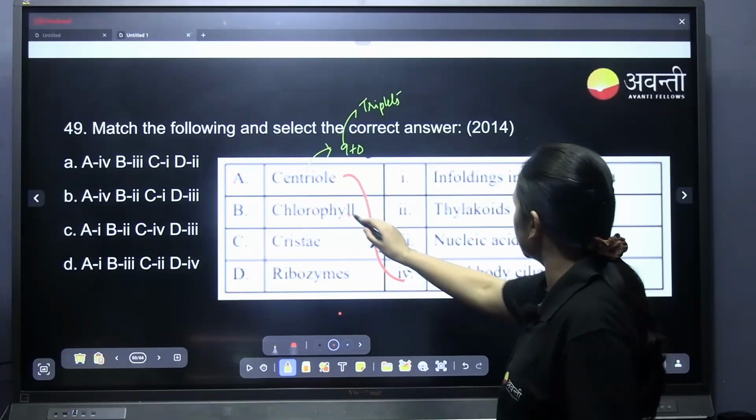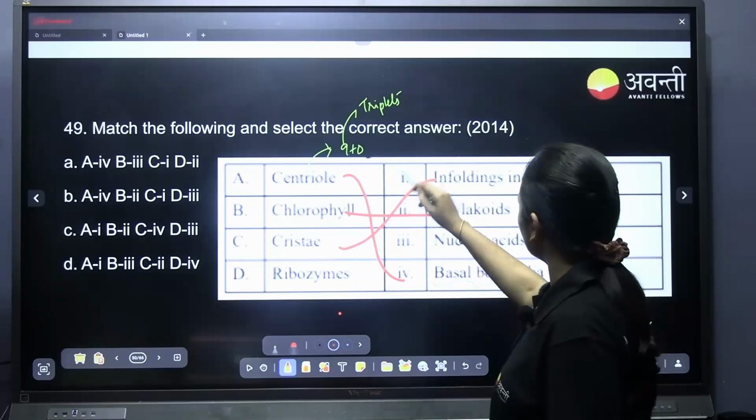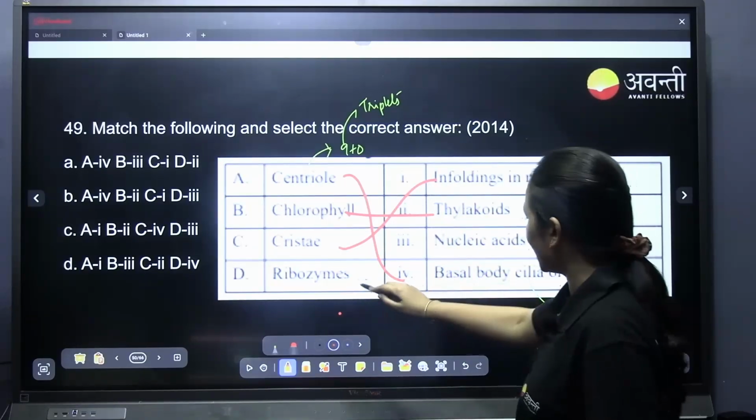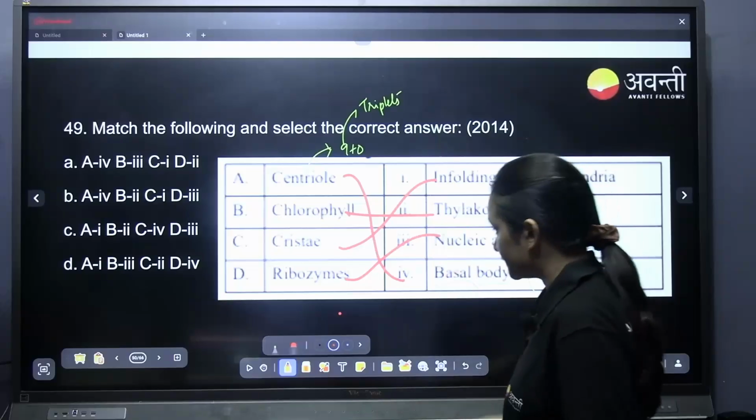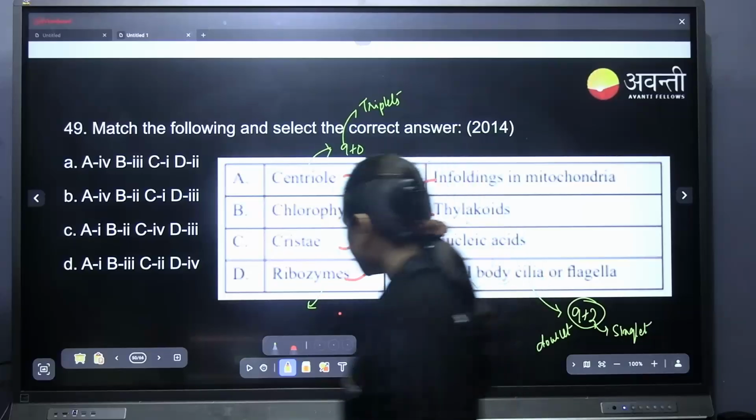Chlorophyll is present in thylakoids. Cristae is the infolding of the mitochondria. Ribozyme. Please tell me what are ribozymes?